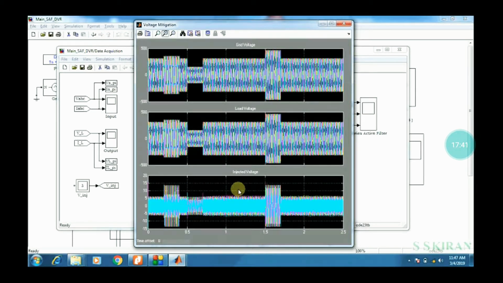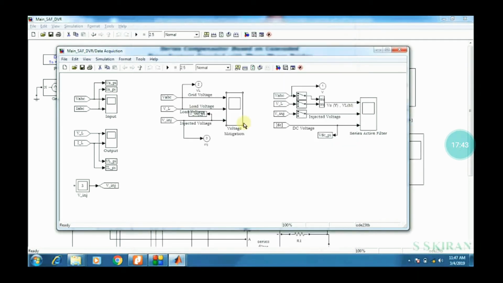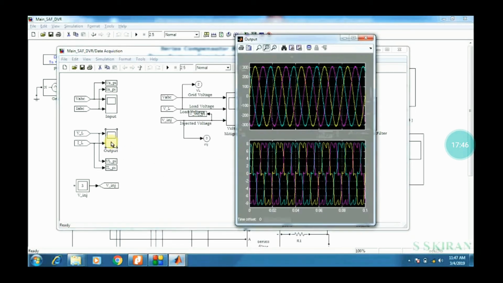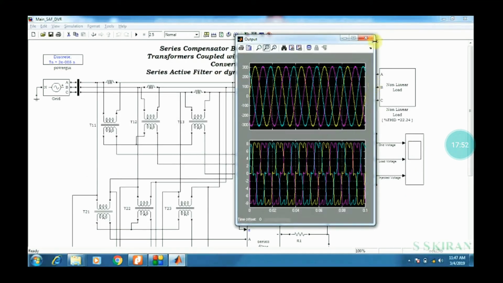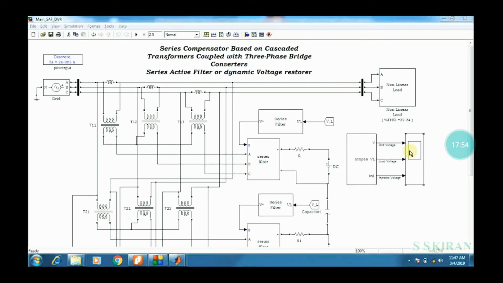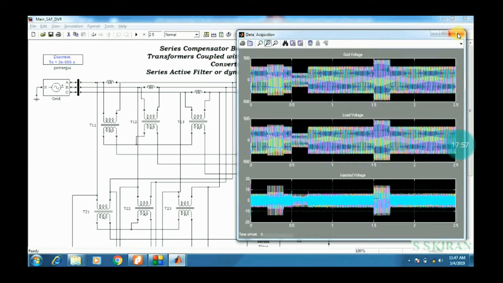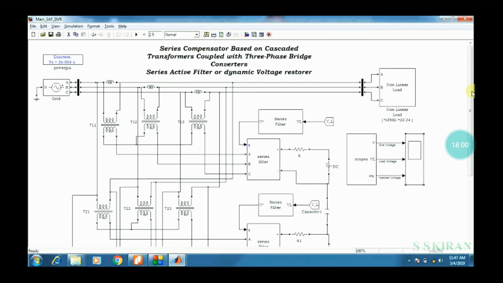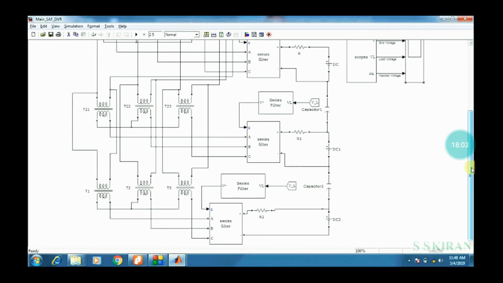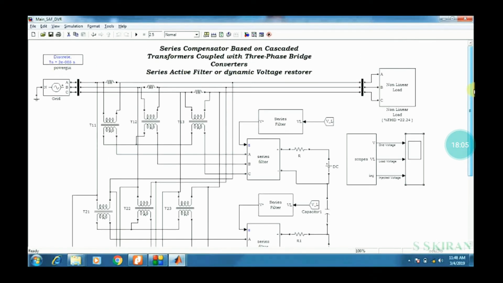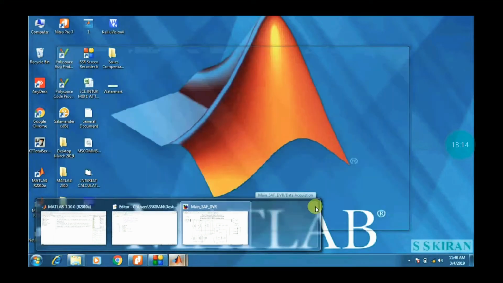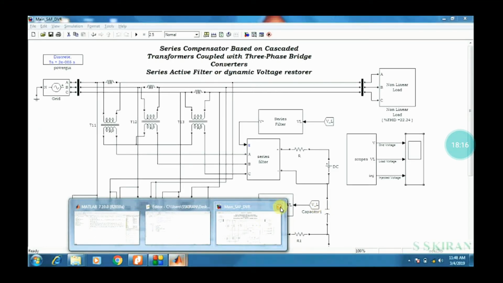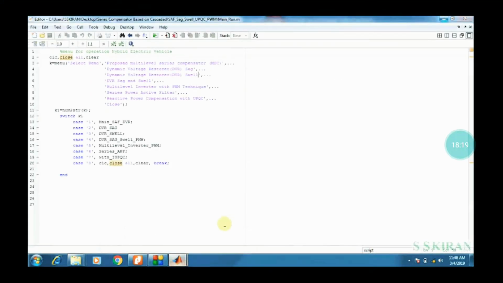Just compare with the base paper and you will get all these waveforms, right? This is one waveform, with swell and sag. These are all outputs of the base paper, whatever you have observed in the base paper. Not exactly, but just by changing the time period, you will get these output waveforms. Close this one, and this one also, then come back to the original program.